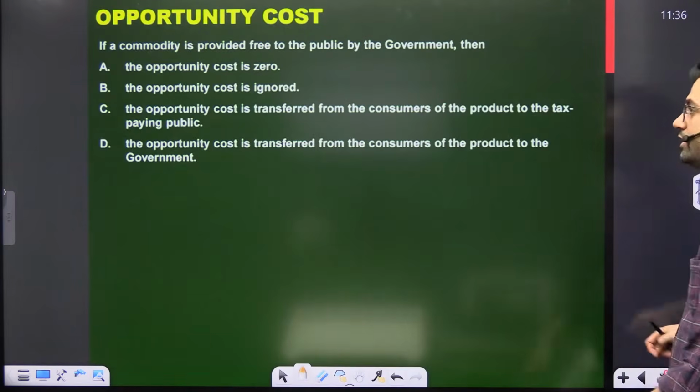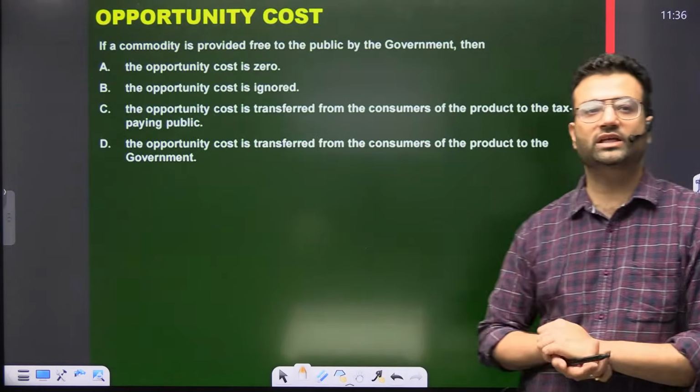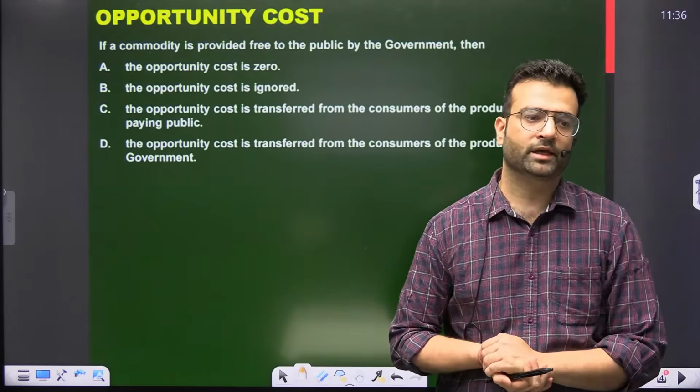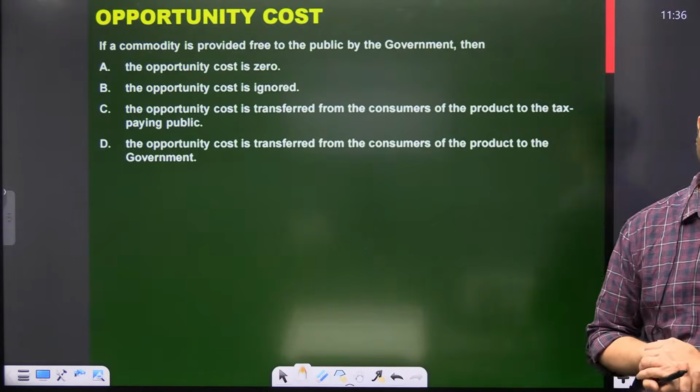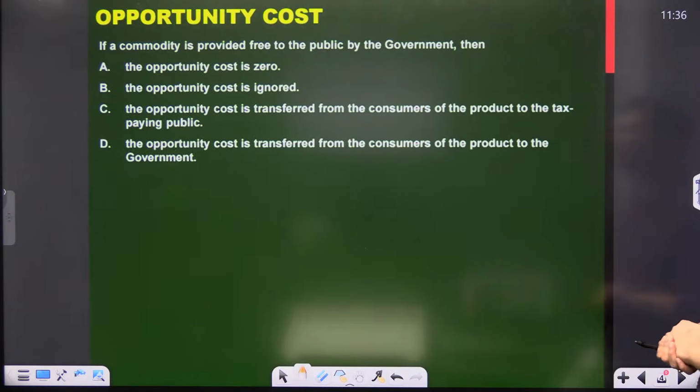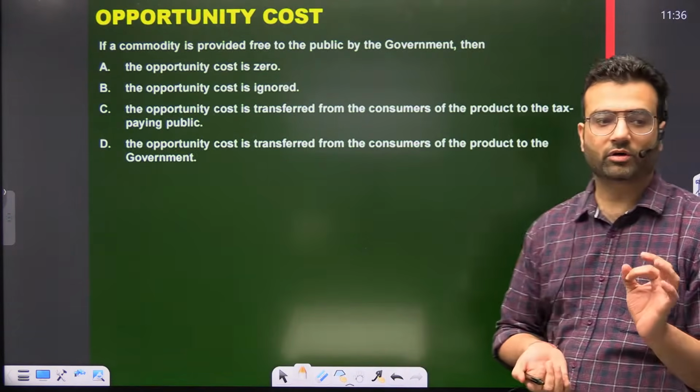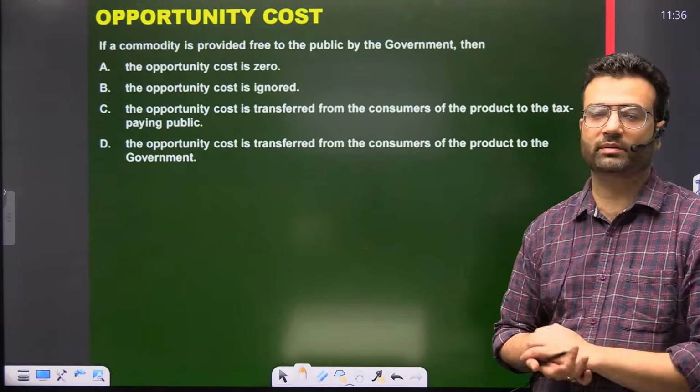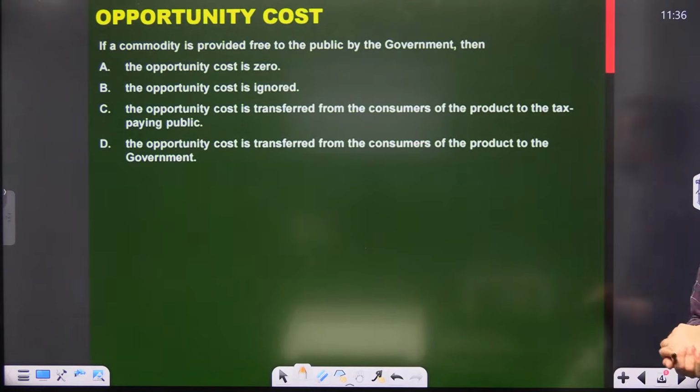Okay. Now, this is a question that UPSC had asked in the prelims exam. If a commodity is provided free to the public by the government, then what?